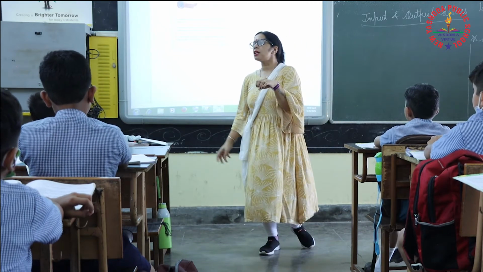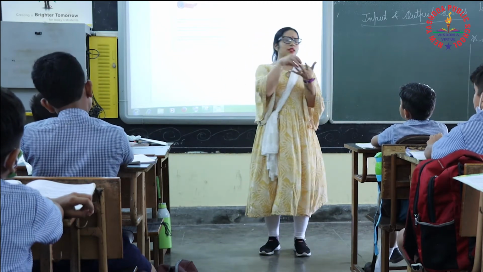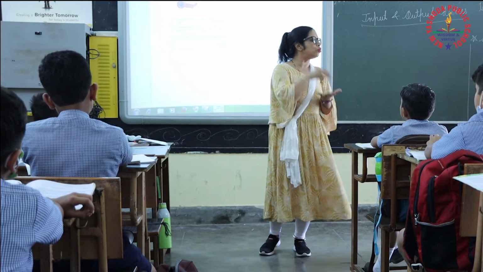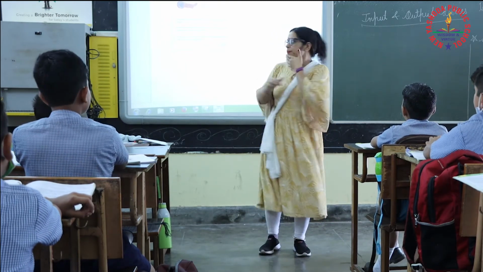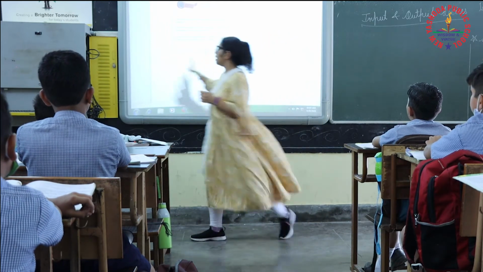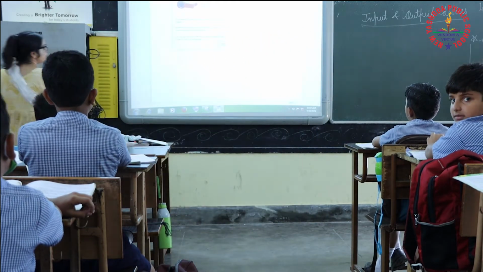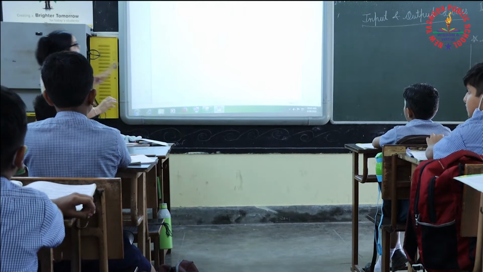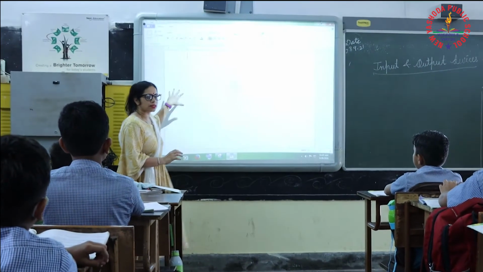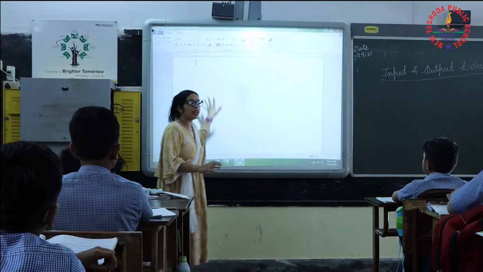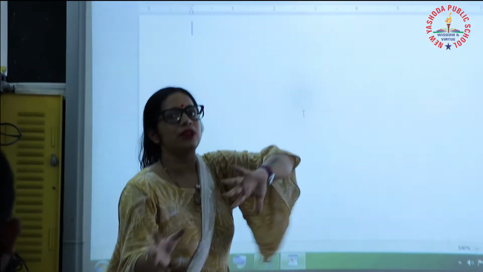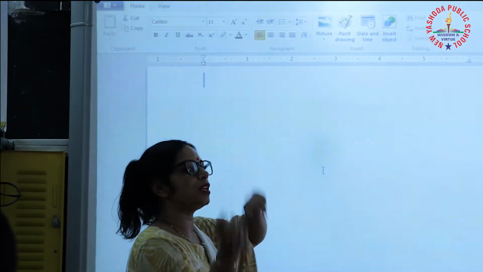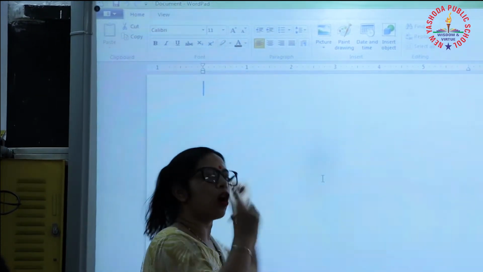Devices means the instruments which we are using for input and output. See here, this is our output device. Output device means we are getting something from it, like we can read from here, learn from here, watch here.